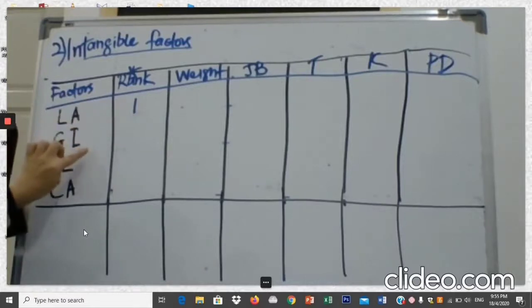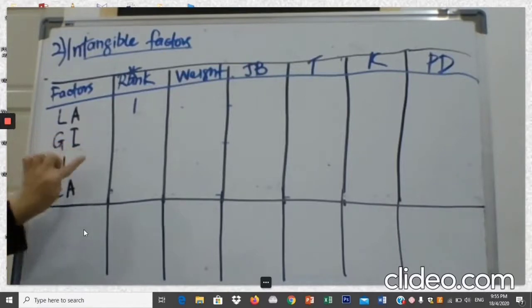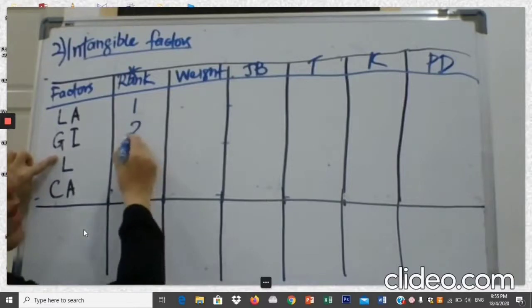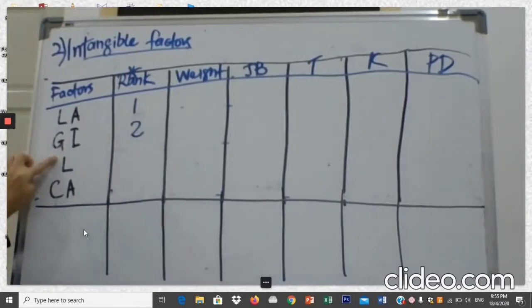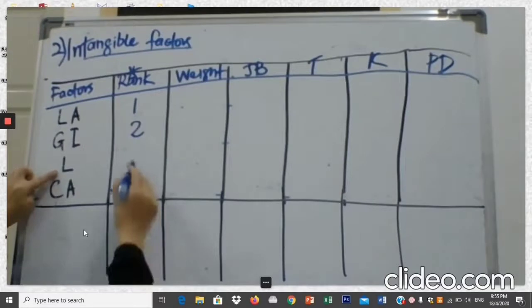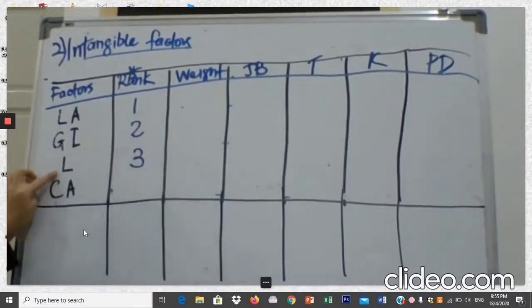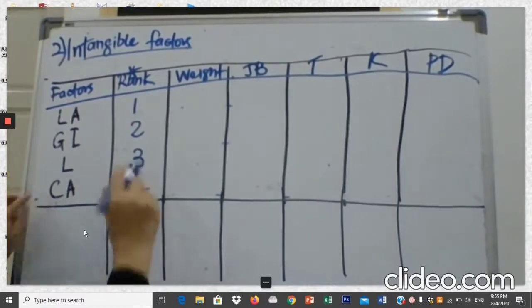Second factor, let's see the next sentence. Followed by government influence. So this is the one. Government influence, meaning that this is rank number 2. And lifestyle. So this will be the next in the sequence of the rank. And the last sentence is the least important factor is community awareness. So the factor that is the least important is community awareness. So you give rank number 4.